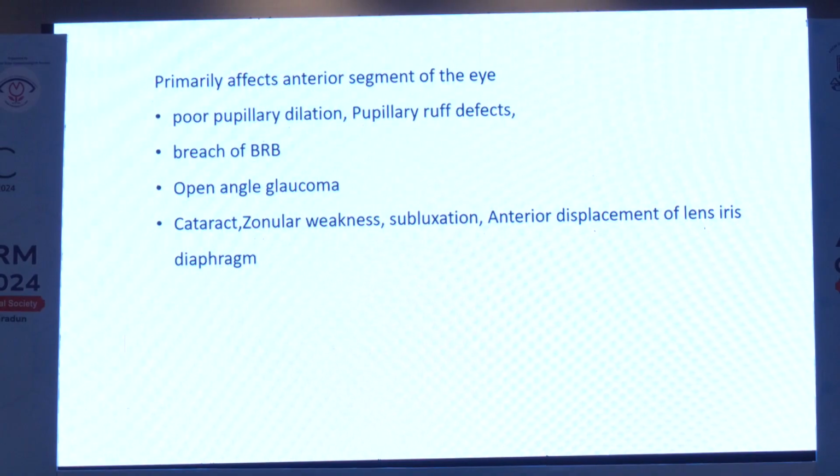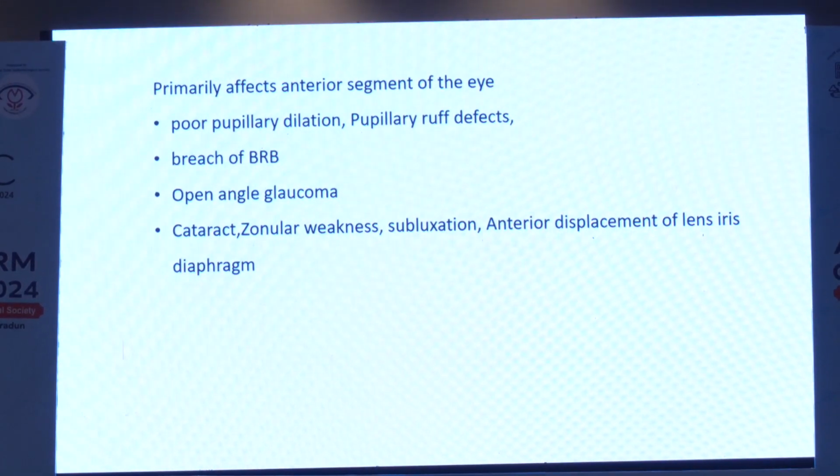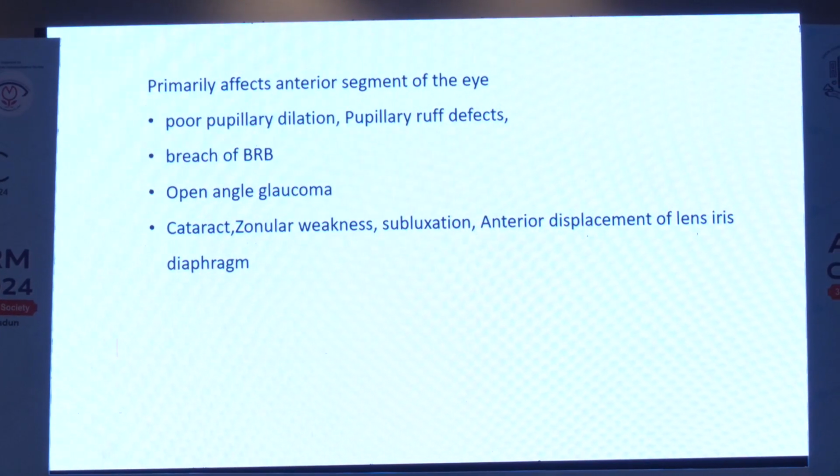It can cause open angle glaucoma, cataract, and zonular weakness, which can ultimately result in anterior displacement of lens iris diaphragm.